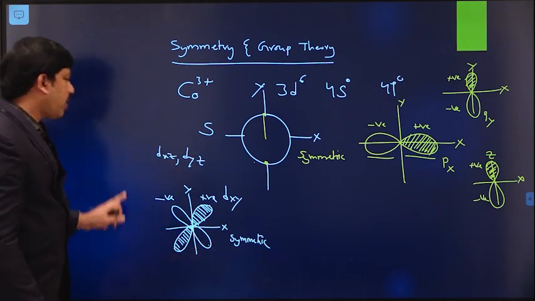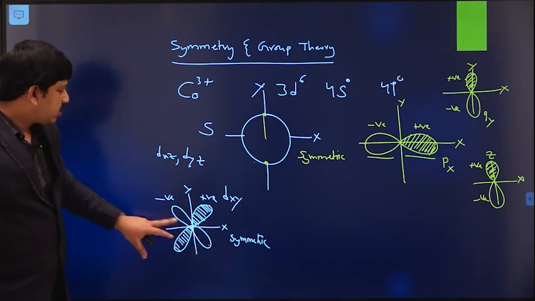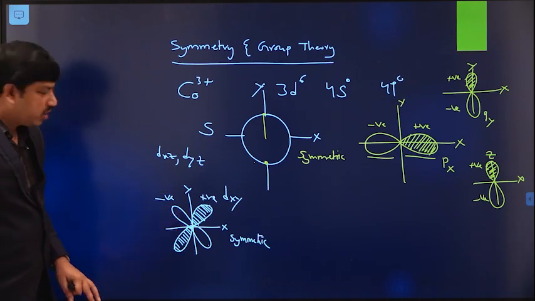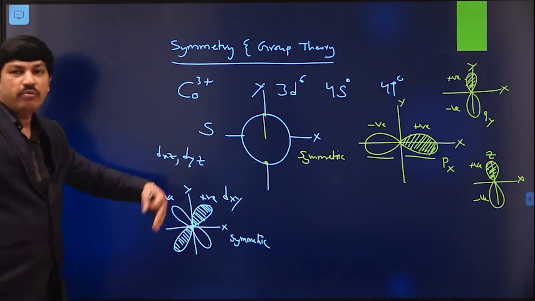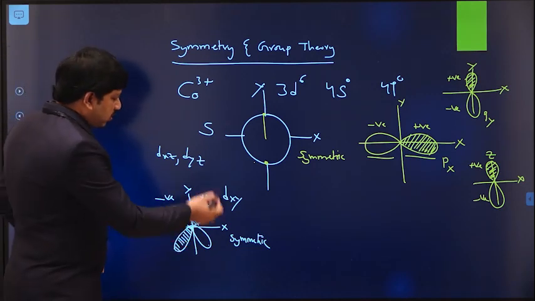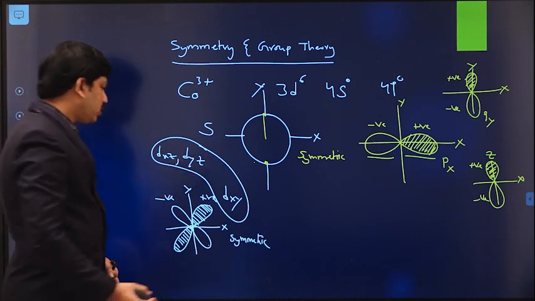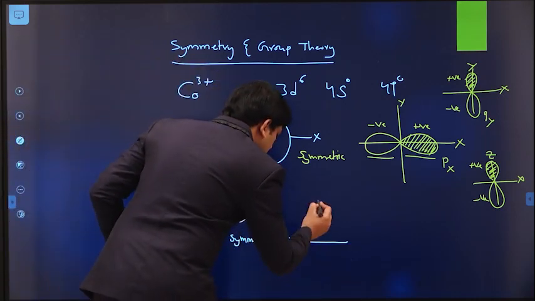All these three orbitals have the same kind of structure and shape, with the lobes available in between the axes. One lobe is positive and the other lobe is negative. So all these three are symmetric in nature. And coming to the fourth orbital, what is the other one? X-axis, y-axis.